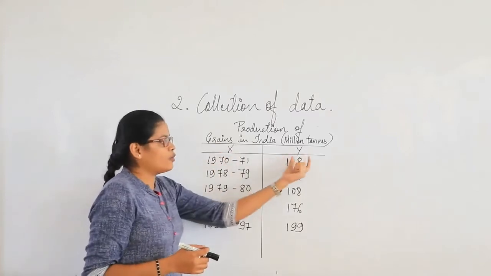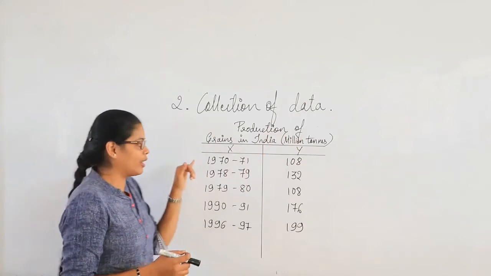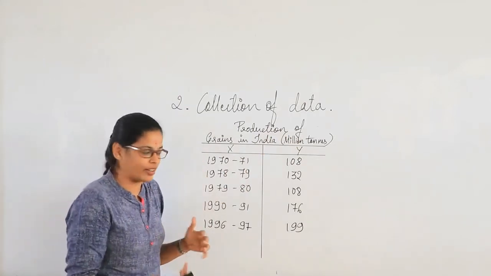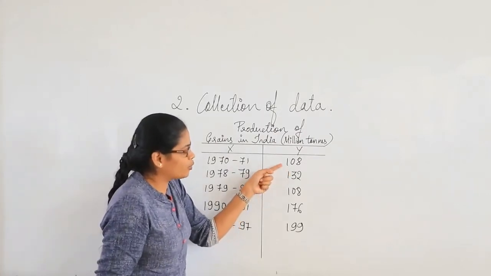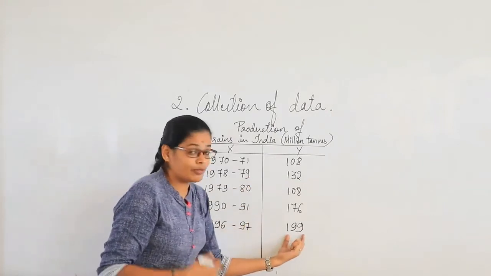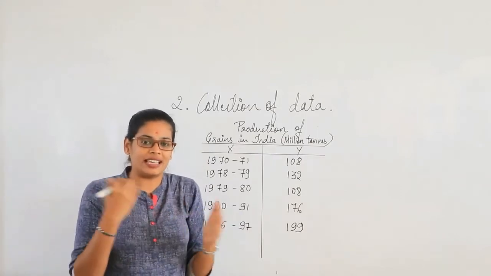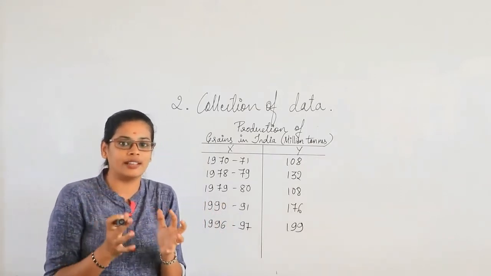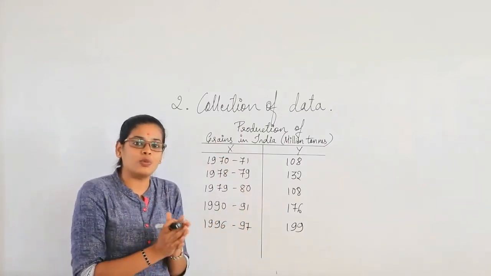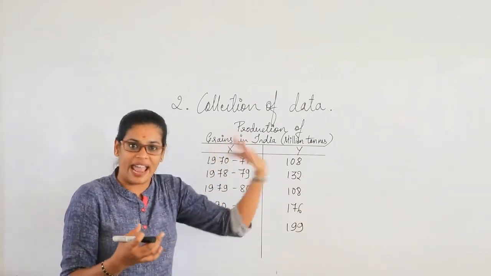This x and y are the variables. We call x and y variables because you can see that they are not constant, they keep changing. Here also we can see it has been gradually increasing from 108 to 199. Where something is not constant and keeps changing, it is considered a variable. Variables we name with alphabets like x, y and z.